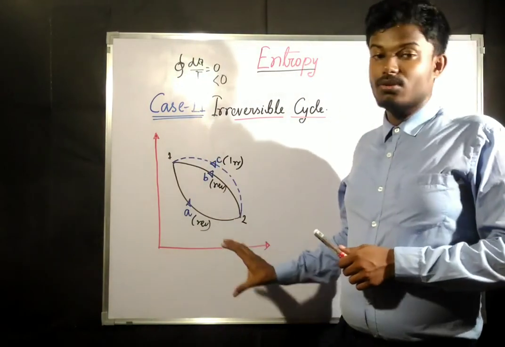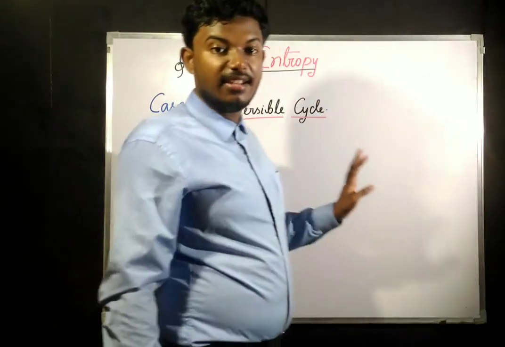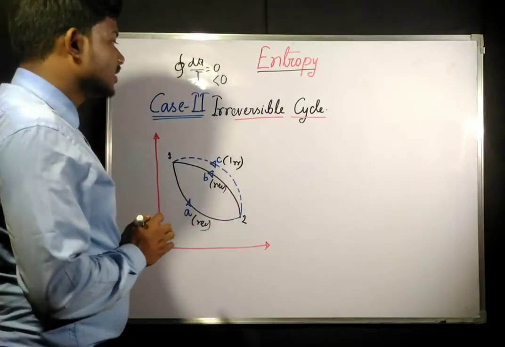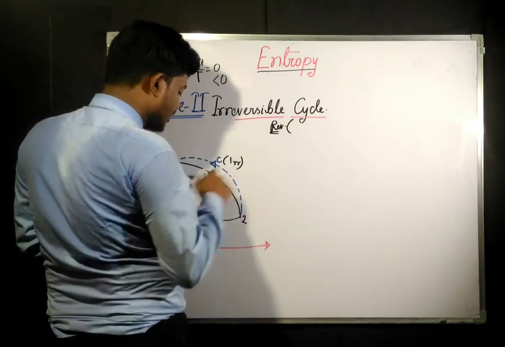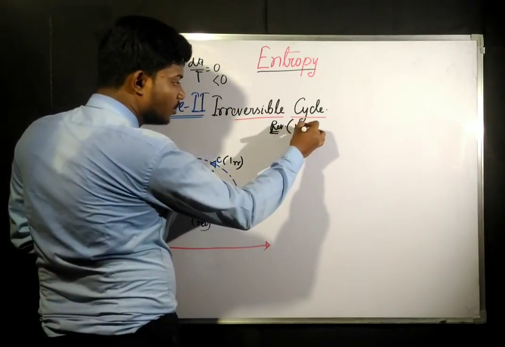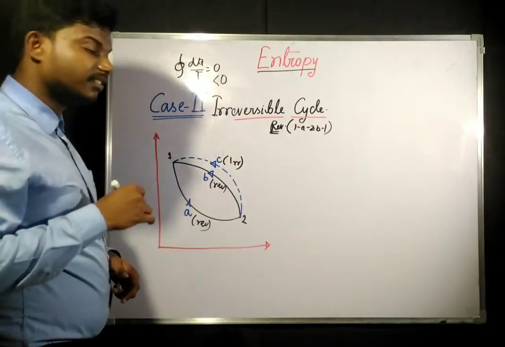Previously both these cases were reversible cycles. Now one cycle is reversible and another cycle is irreversible. First of all let us take the reversible cycle. What is the reversible cycle? Here the reversible cycle is 1A2B1.